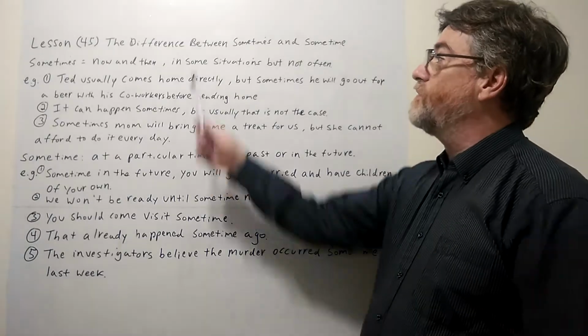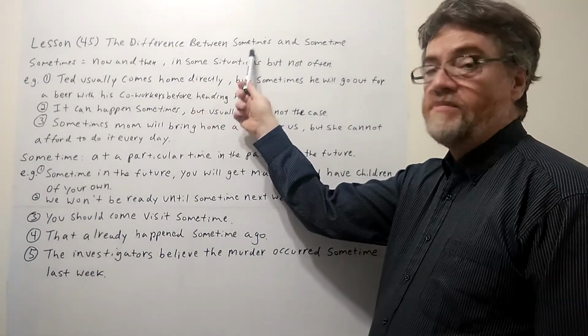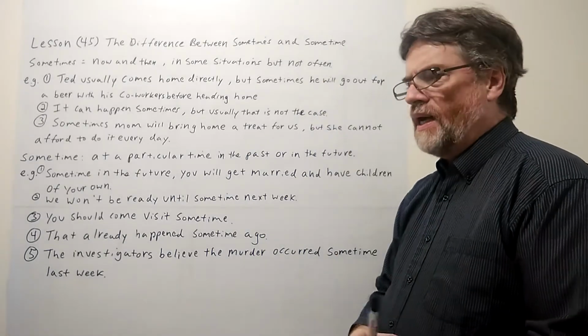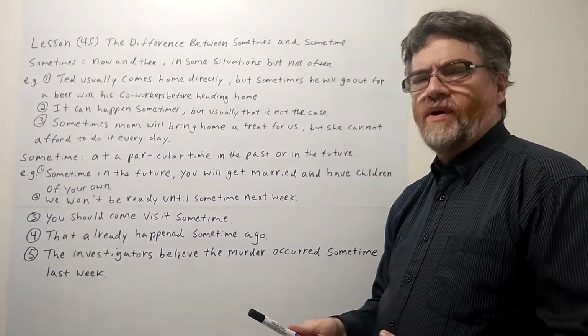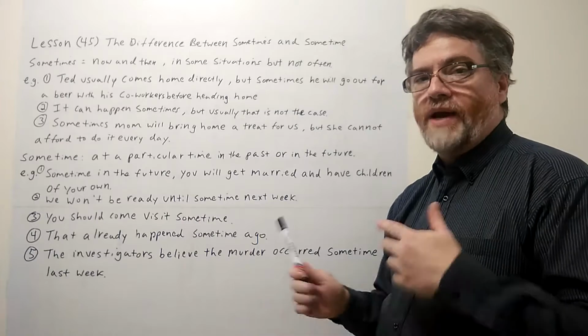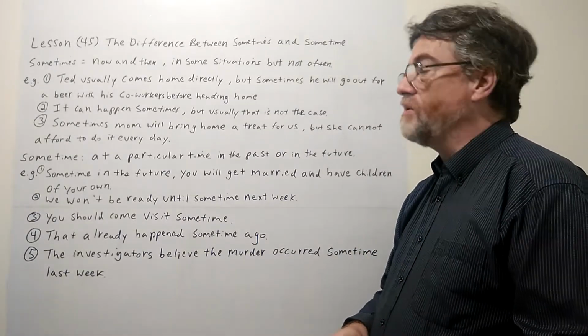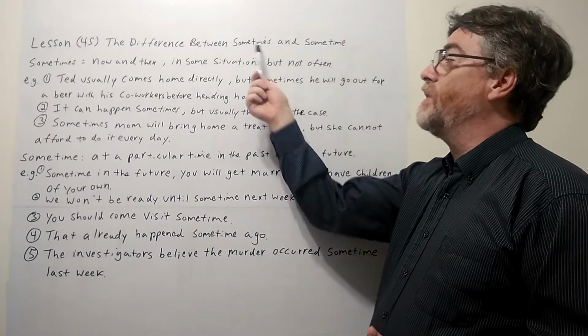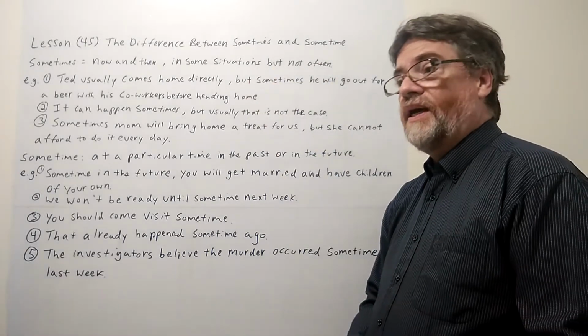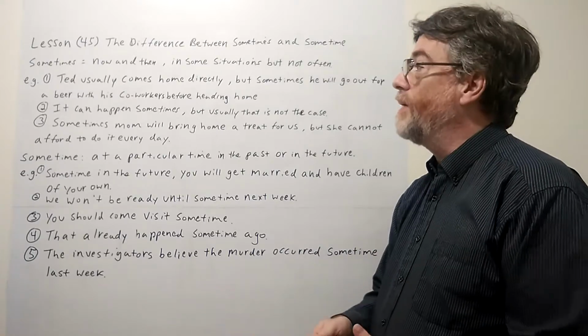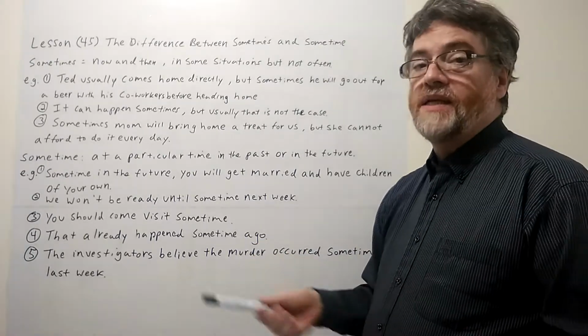Today we're going to look at the difference between sometimes with an S and sometime with no S. I notice this problem a lot more in writing, when I'm correcting writing. A lot of times students might write sometime when they should be writing sometimes, and it could even happen vice versa. It could happen the opposite way as well. All right, but let's take a look.